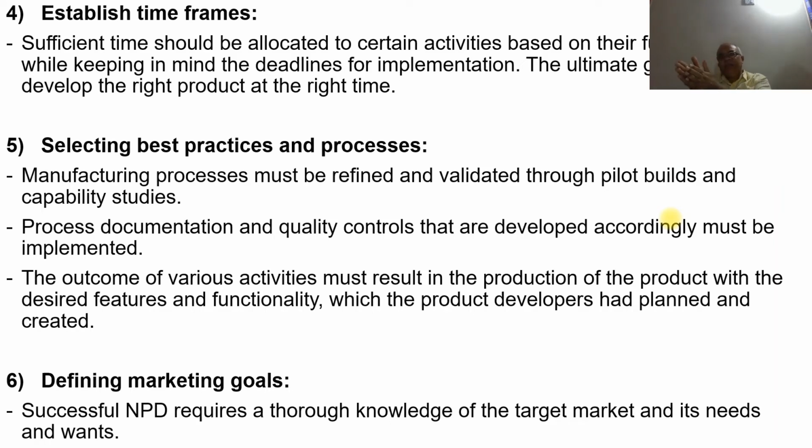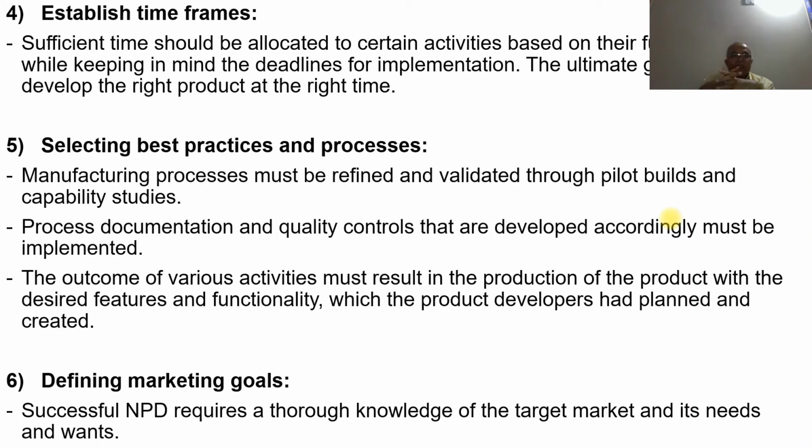The product has to be launched in the market at such and such a time, so from that time you have to work backwards to arrive at the starting time. We should also give sufficient time for manufacturing, and there are some activities which consume more time. We should be able to estimate all such times.